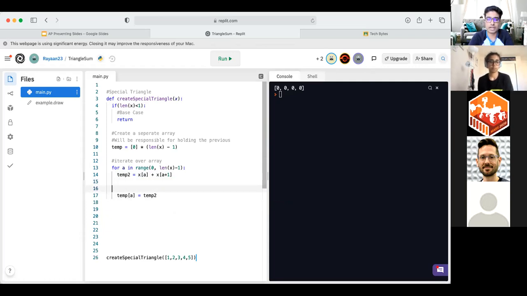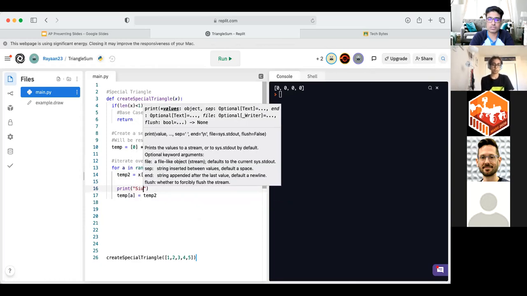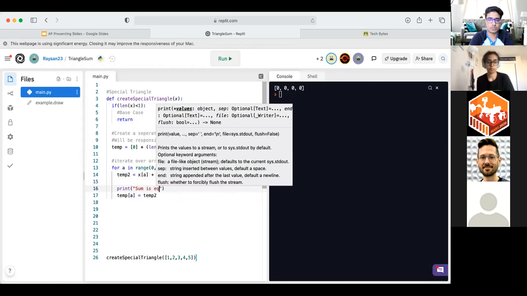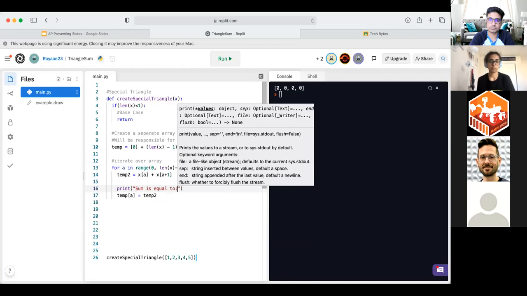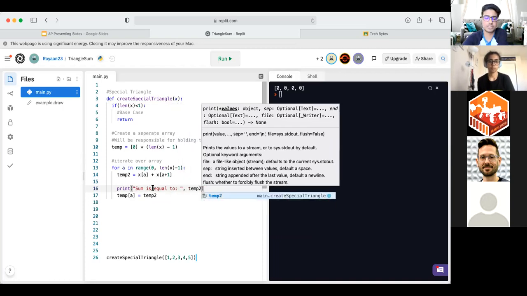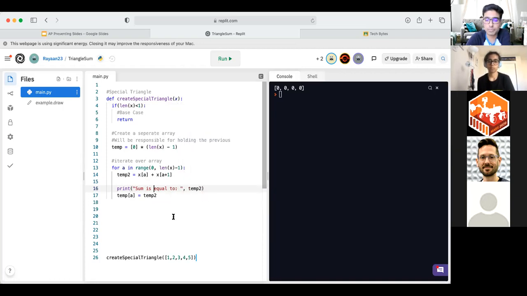And what we can do is print out the sum as well. So sum is equal to... So as we go along, we should be able to see the sums of 1 plus 2, which is 3, 2 plus 3, 5, all of those being printed out as well.